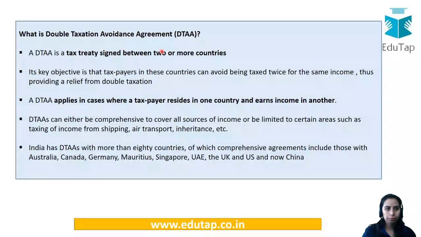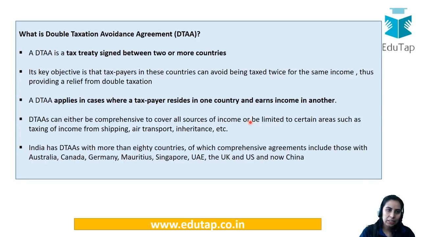Moving on. I have already told you about DTAA, you can just go through it once. It is a tax treaty signed between two or more countries. A taxpayer resides in one country and earns income in another, so to avoid double taxation, these agreements are signed. If there are such agreements, it is of great help to companies and people, and an entrepreneurship and business atmosphere would be developed in the countries.